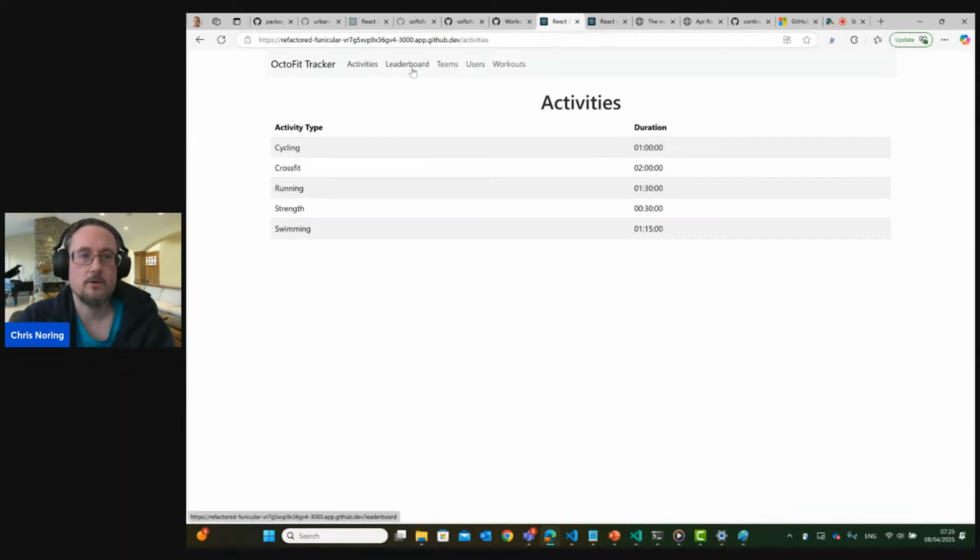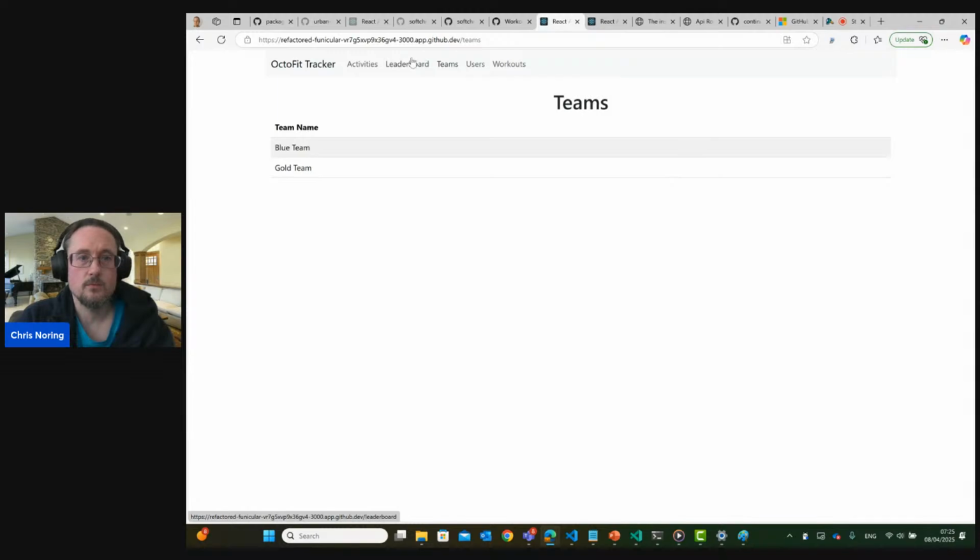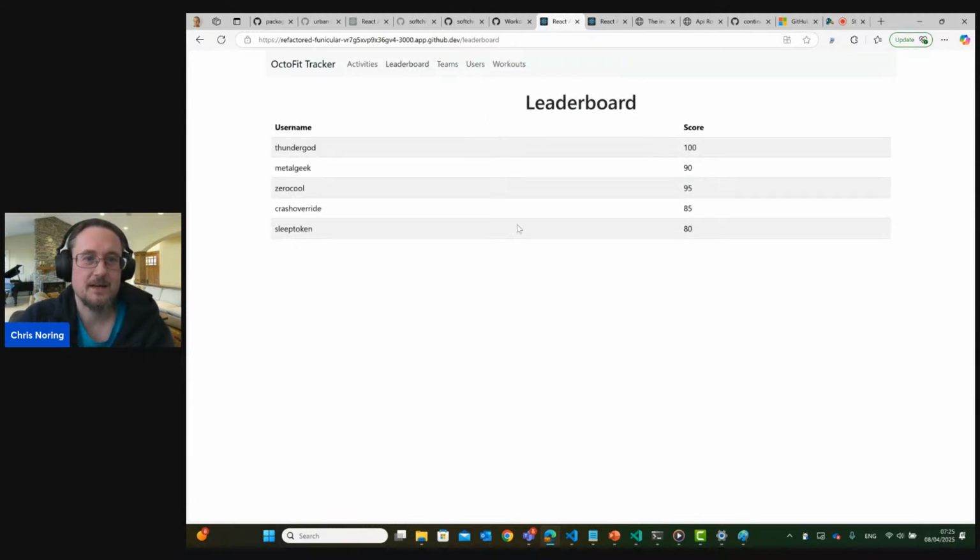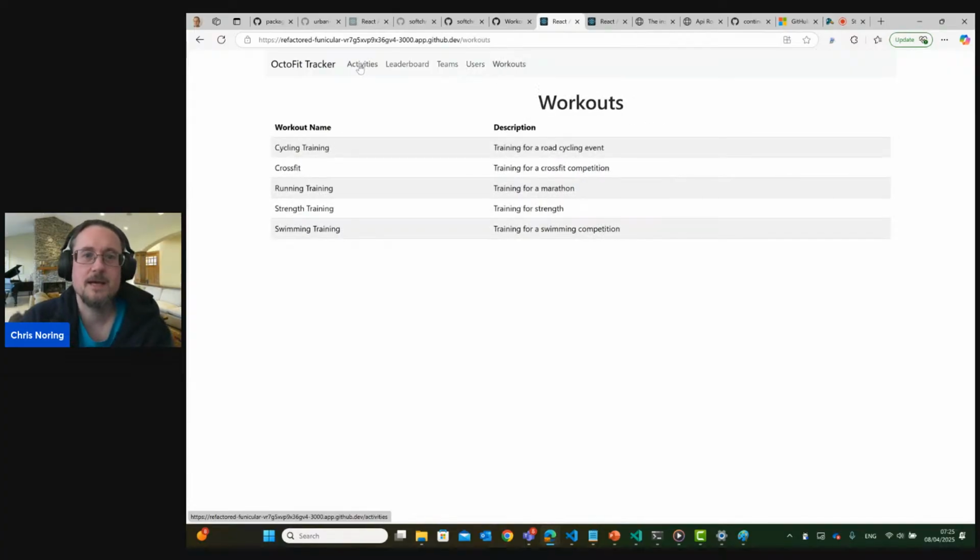That looks a bit better, right? Oh, I have to say, I really love these usernames. Thunder God, Metal Geek. For someone who listens to this kind of music, you know, rock and roll and stuff, Thunder God, that's a very fitting name. It might not look like much, but this is definitely a working full stack application.